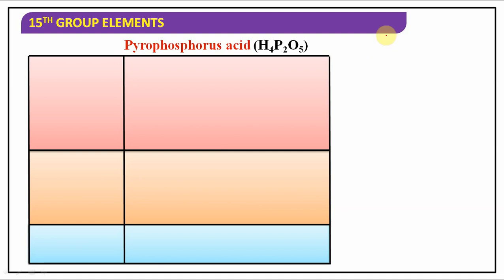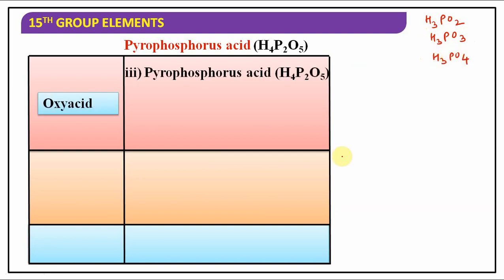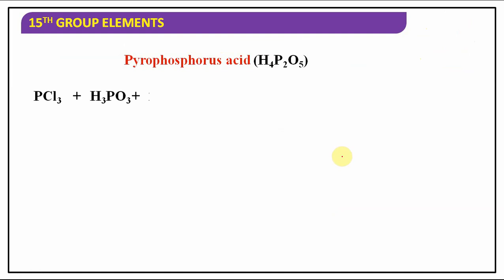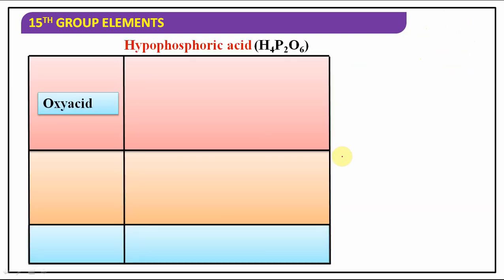I'll be going in a flow. First one we had discussed H3PO2, that is hypophosphorus acid. Next we have discussed H3PO3. Next we will discuss H3PO4. That is better to avoid confusion. I'll come back to pyrophosphorus acid later.